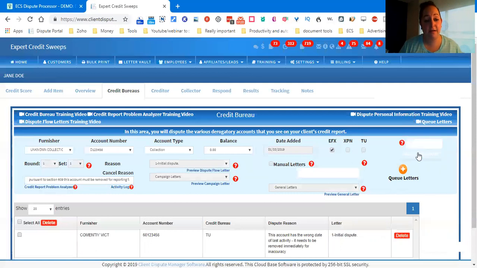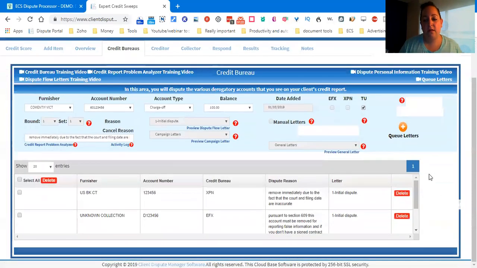Add the dispute. And then the last one is remove immediately due to the fact that the court and filing date are inaccurate. And we need to add the disputes. And then we need to move it to print.